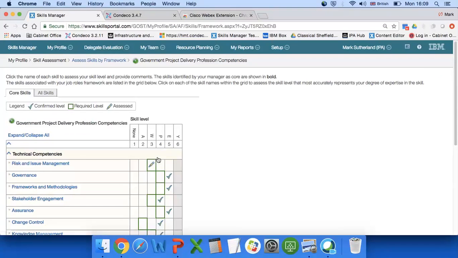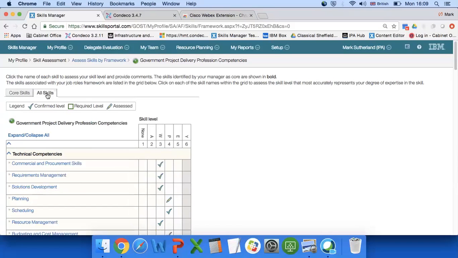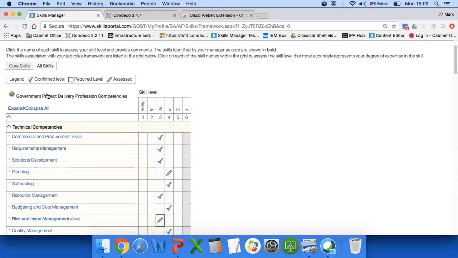the one tip I'm going to give you now is you'll see here there are two tabs, Core Skills and All Skills. Please click on All Skills. It's in the guidance. The reason I say that is we want people to do their assessment against all 29 competencies.